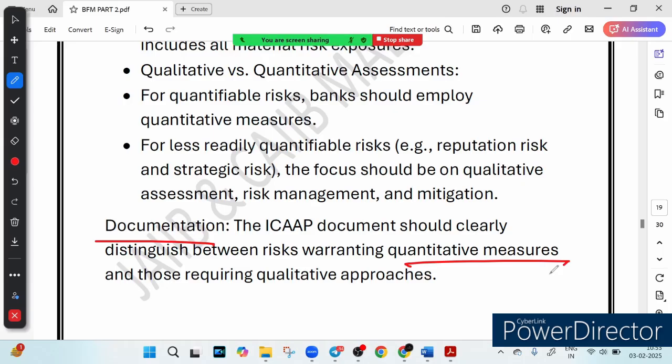So what is the key lesson here? That banks must link their capital to their risk level. Not all risks are the same. Some need numbers, some need judgment: quantifiable, non-quantifiable, quantitative. That is what I'm talking about. ICAAP ensures that banks are prepared for both predictable and unpredictable risk. And proper documentation is essential for transparency and decision making. Now let's talk about the next topic that we have.